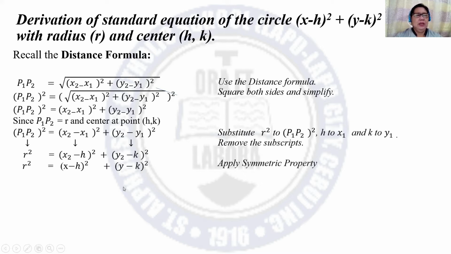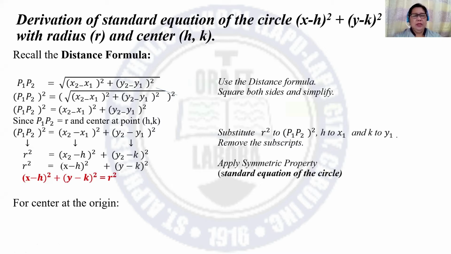Then, apply the symmetric property of equality. What we have is the square of x minus h plus the square of y minus k is equal to r squared. This is how to get the standard form of the equation of the circle where the center is not at the origin and represented by hk.